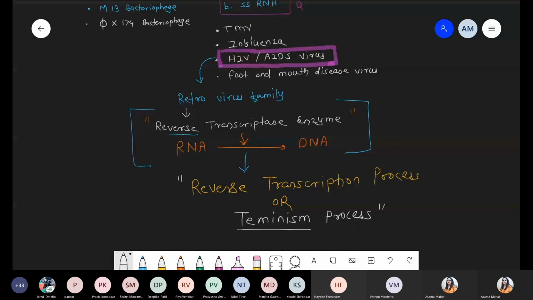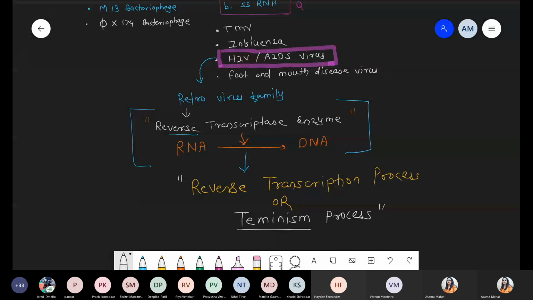This point is clear. We talked about retrovirus, reverse virus. See, COVID is not part of the syllabus, because I know it belongs to the retrovirus family, but no question will be made from there. So don't worry, because if there is a question from COVID-19, they should mention it in the syllabus. So far there has been no change in the syllabus, not any addition, not any deduction. If any change happens, at that time I'll take some part of COVID also, but only related to retrovirus. We are not taking the life cycle. We are just taking the genetic material, the envelope present or not, and what kind of envelope, that's it.